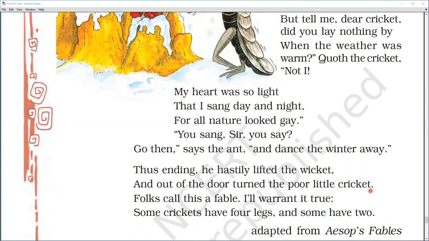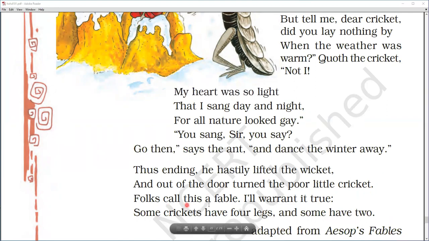The ant showed the door to the cricket and told him that we neither borrow nor lend, so you can go from here. You wasted the time that you could have used in saving for the future. You wasted the time in singing, so now dance the winter away. Go and sing and dance the winter away.